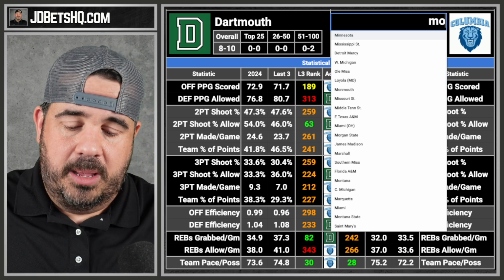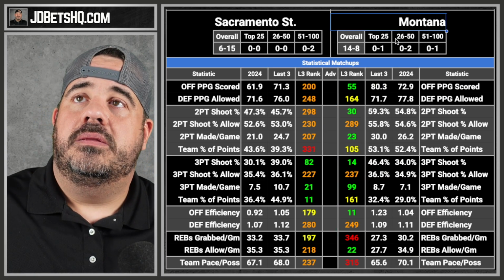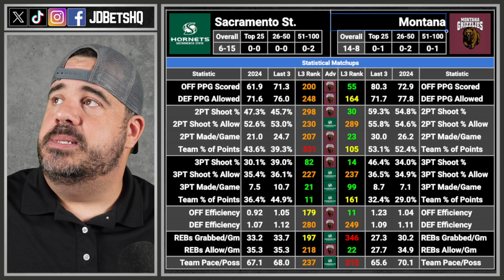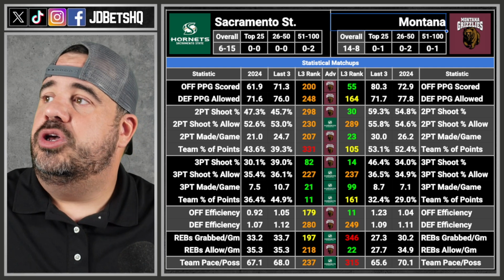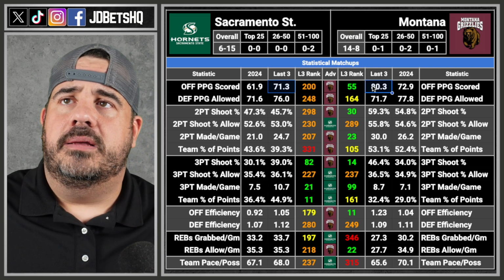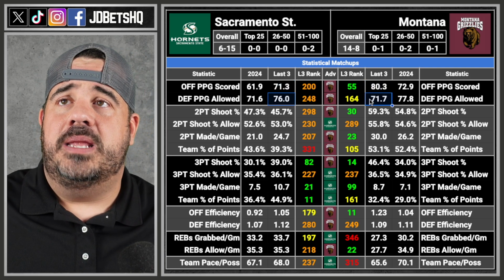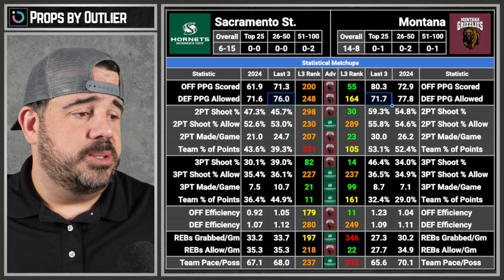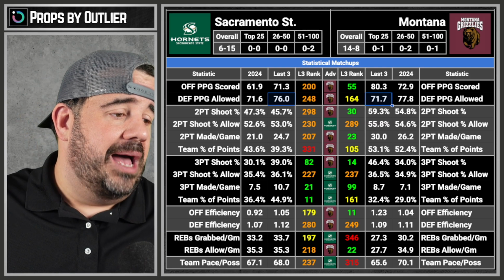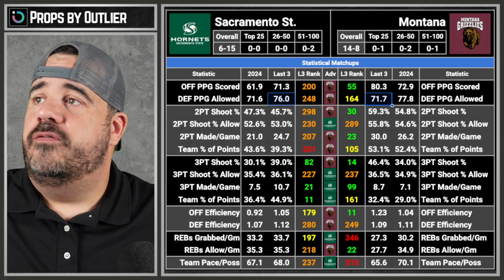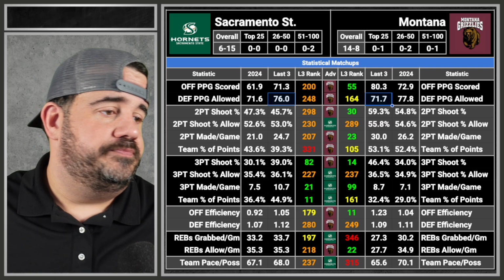Not the worst. Montana against Sacramento State. Yep. 3 offenses. This could be a high-scoring game. Could be very high-scoring. Let's see. 138 is our point. Oh my God, yeah. That's 151, and that is 147, and it's 138. Yeah, we have almost a full 10-point differential. I'm down. I am down. Let me get that. Thank you. Where is Montana? Over 138.5.